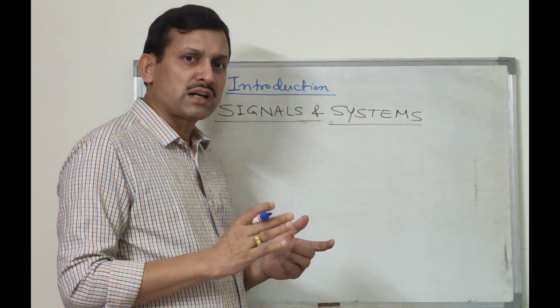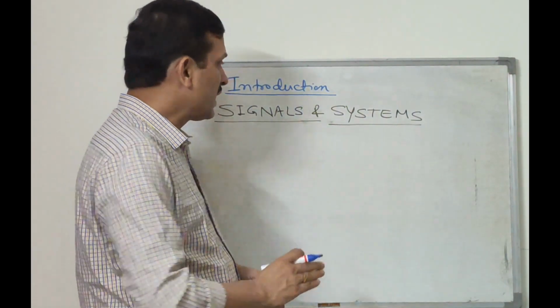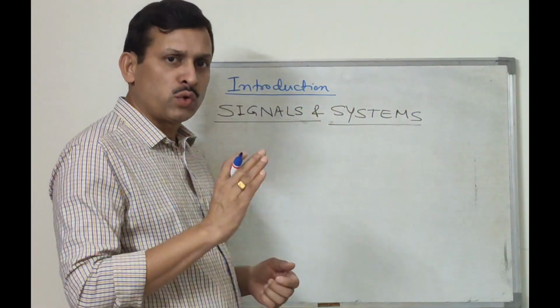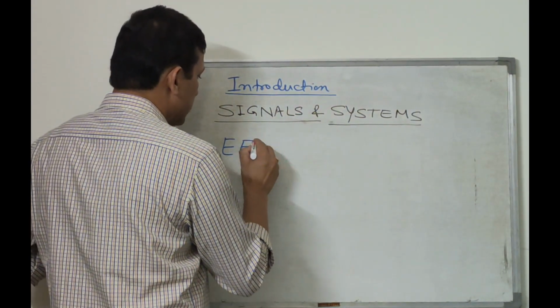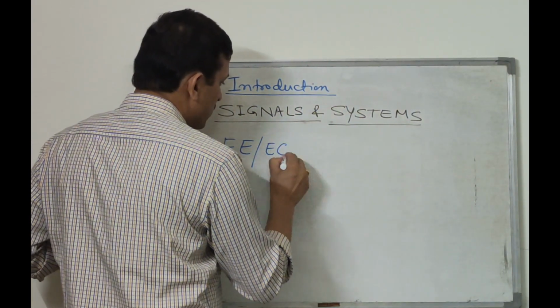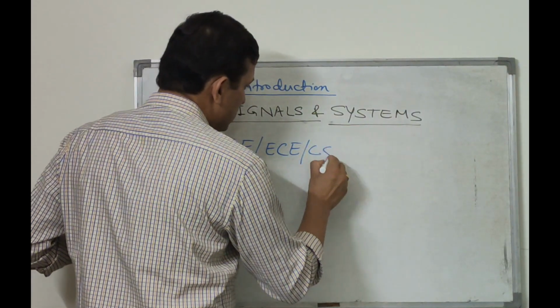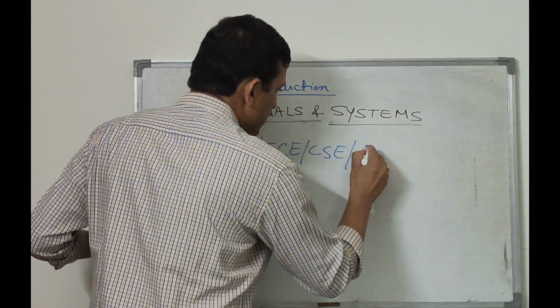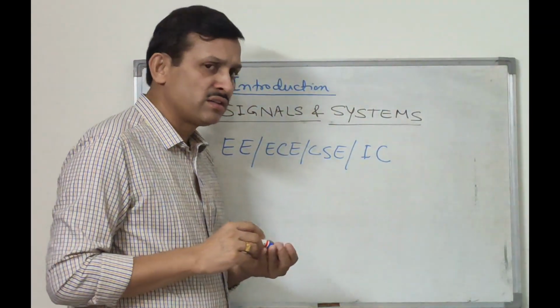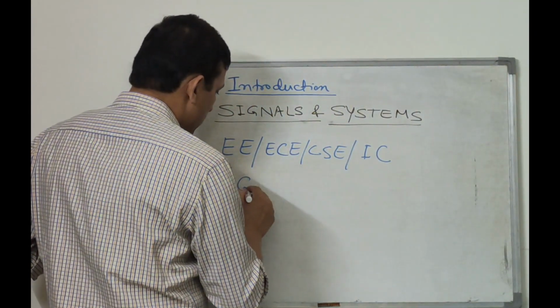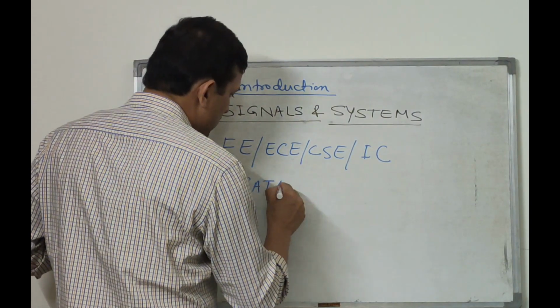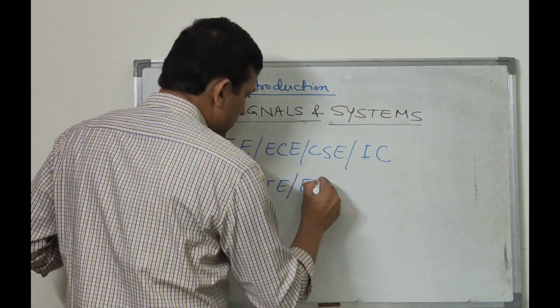So this is the introduction class for the Signal and System course. This course is a core course for Indian and foreign universities for electrical engineering, electronics and communication engineering, computer science and engineering, and also for instrumentation and control engineering. So this is a core course. Apart from that, it is also important for competitive examinations like GATE and engineering services examinations.